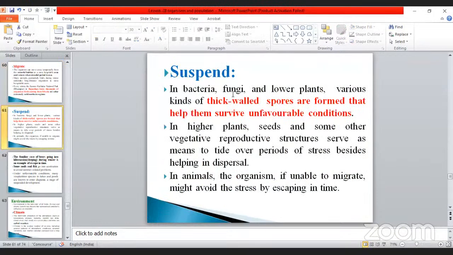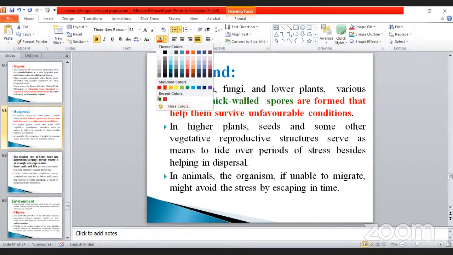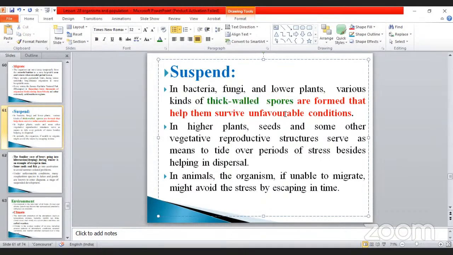Suspend. In bacteria, fungi, and lower plants, various kinds of thick-walled spores are formed that help them survive unfavorable conditions. That's why I told you, thick-walled spores. In higher plants, seeds and some other vegetative reproductive structures serve as a means to tide over a period of stress, besides helping dispersal. One more is, take the example of the lotus plant. I'll show you, it's better for your understanding.